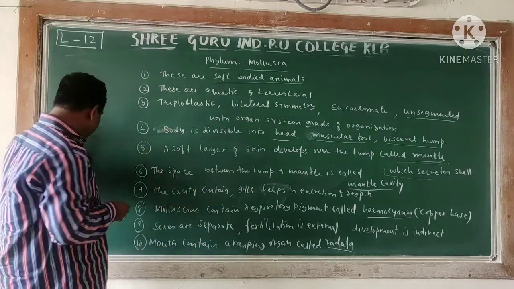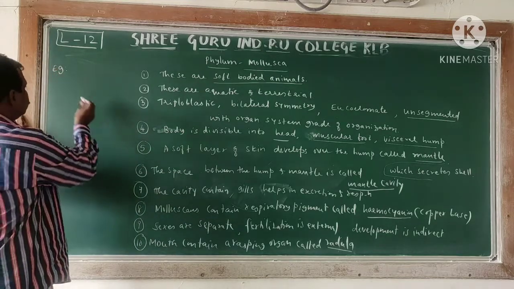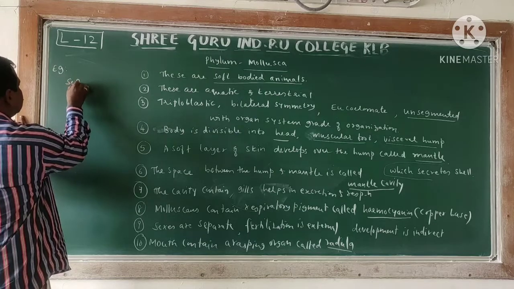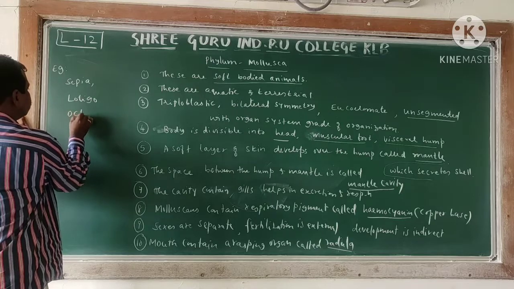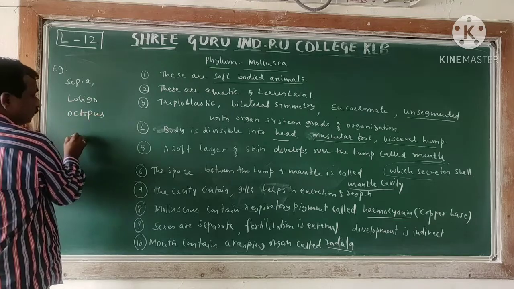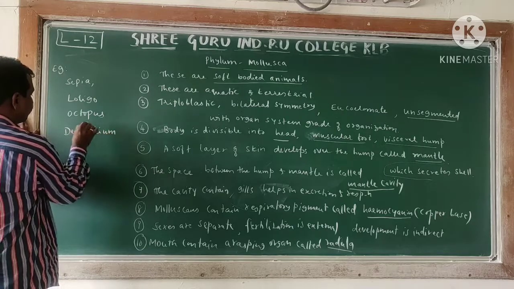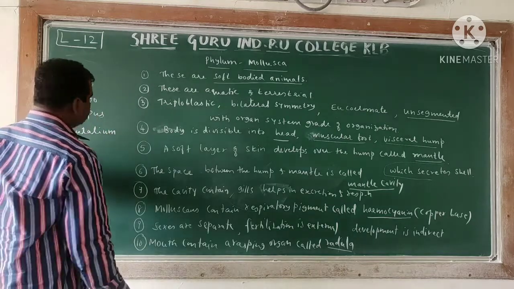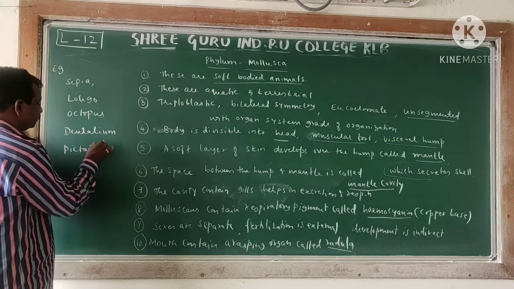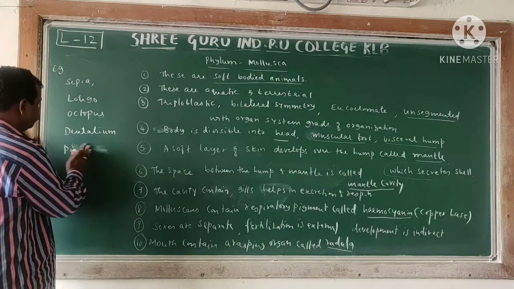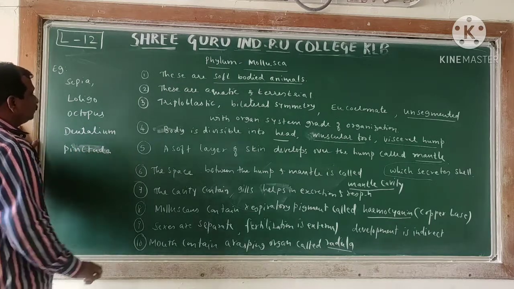Now we have to write the examples. So many examples are there. Sepia, loligo, octopus is also there, Dentalium is there. Pinctada, so these are the examples.